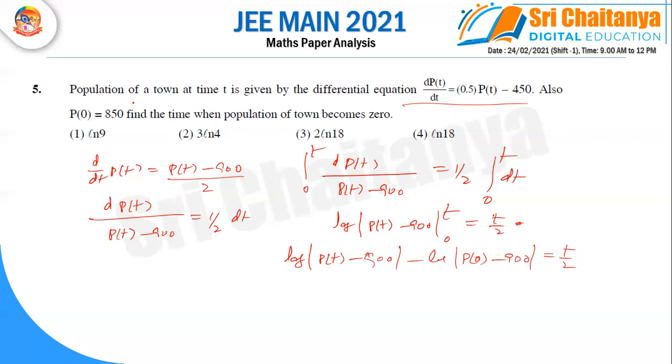They have given P(0) is 850. So substitute P(0) is 850 and calculate the t value. When P(t) is 0, by using that condition we apply the property. After applying the property, you will get the answer is 2 log of 18.